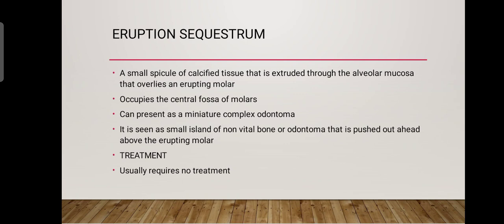It can be a small area of slightly thickened cortical bone in the central occlusal fossa of molars, or it can represent a miniature complex odontoma present in the follicular soft tissue overlying the tooth. Odontoma is basically a benign tumor. You can say that it is made up of normal dental tissue, but it grows abnormally. They are usually asymptomatic, and during routine x-rays you can observe them.